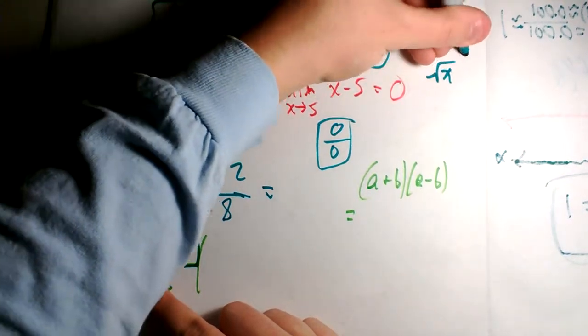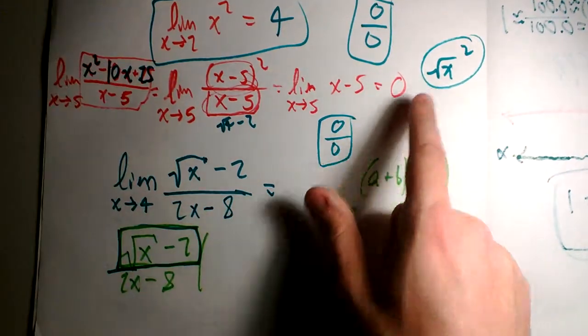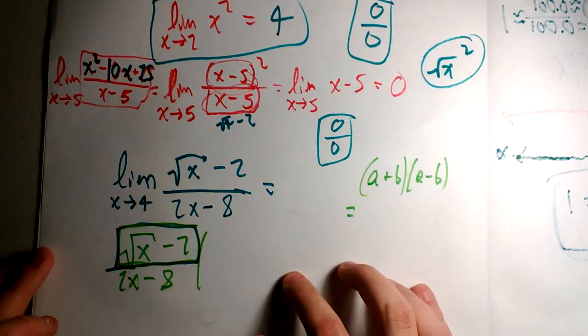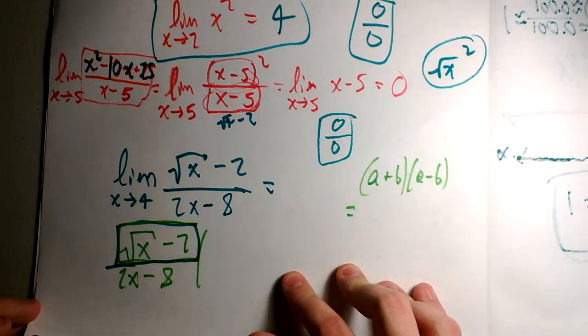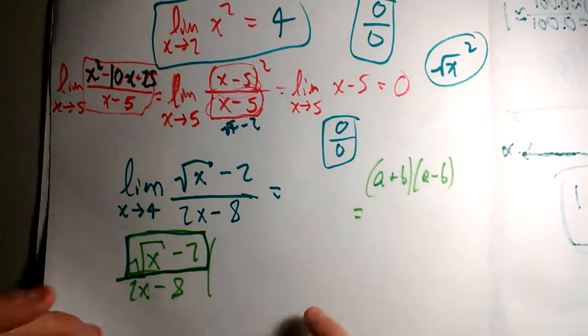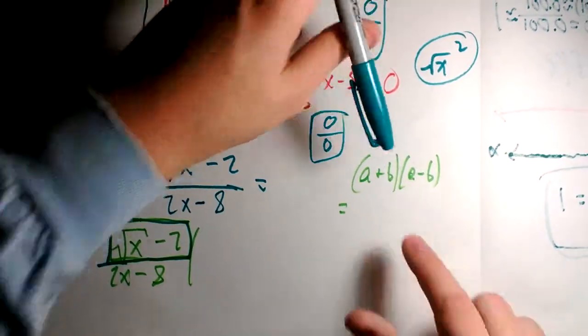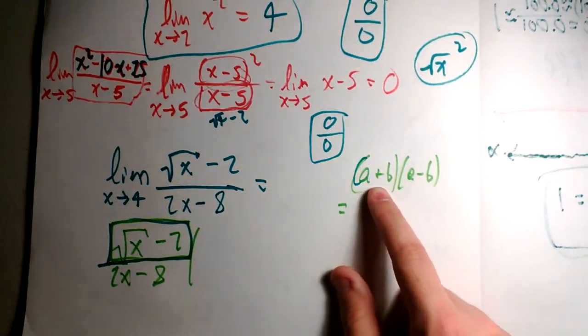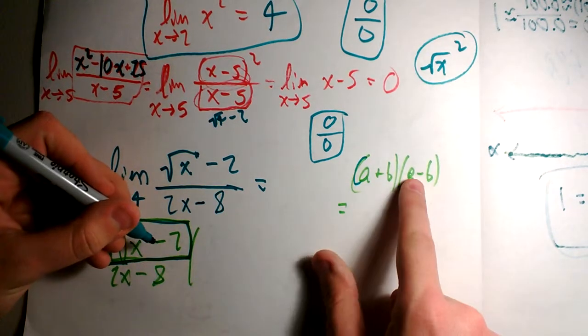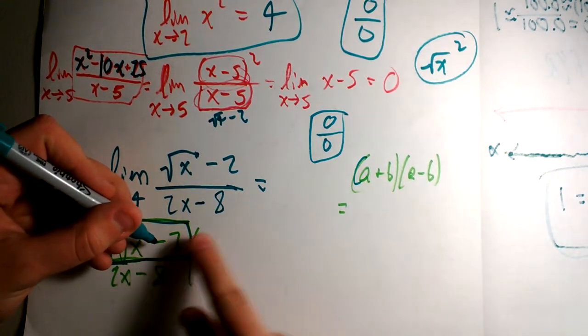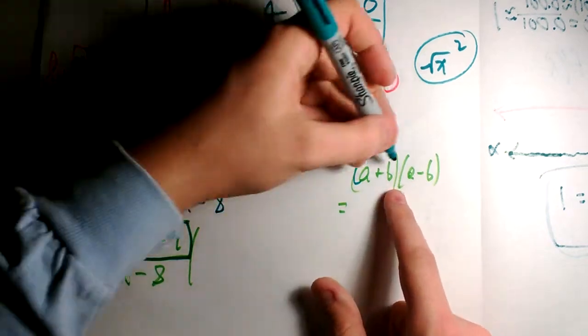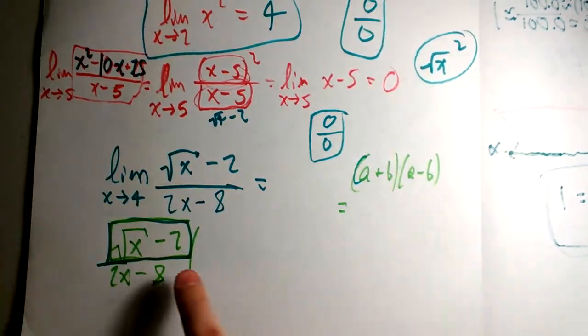You want to square it, right? So we want to just square that square root, and that should simplify the problem a good deal. So let's see if there's a way to do that. And the way, I'll tell you right now, is conjugates. Just write the positive if it's negative, you're going to write the positive of the second value and multiply it. Or if it's positive here, you're going to write the negative.